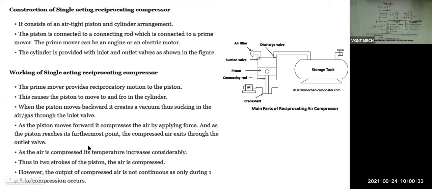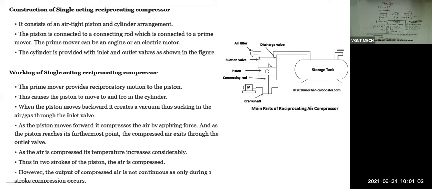So this is the total working principle of a reciprocating air compressor. Very simple. First, the piston will move downward. When the piston moves downward, vacuum will generate. And you know, vacuum pressure is less than the atmospheric pressure. So there is a pressure difference between the cylinder and atmosphere. So air will flow from high atmospheric pressure to the low-pressure cylinder through this inlet valve,